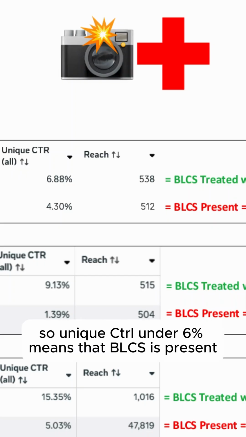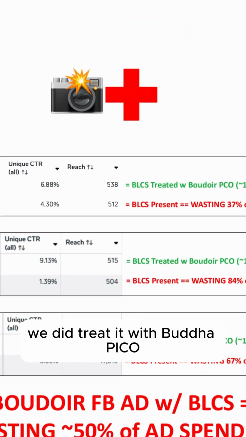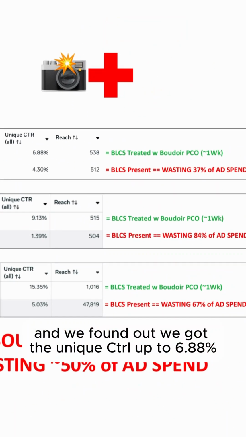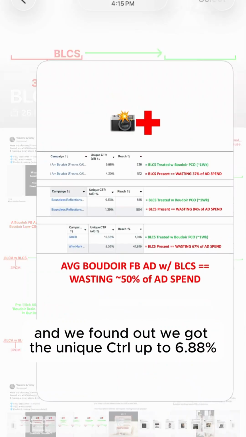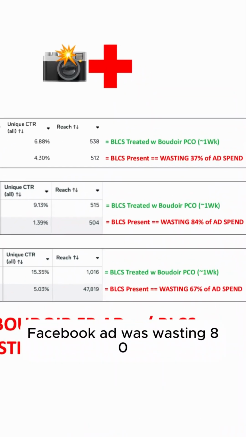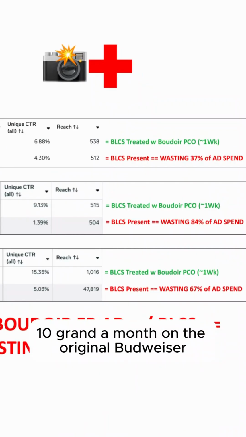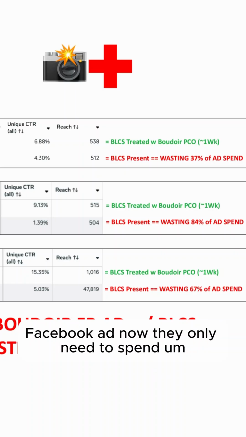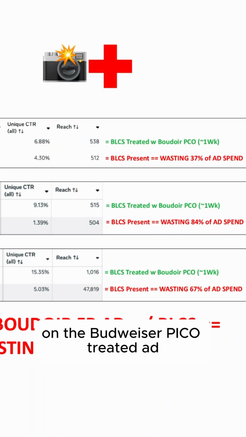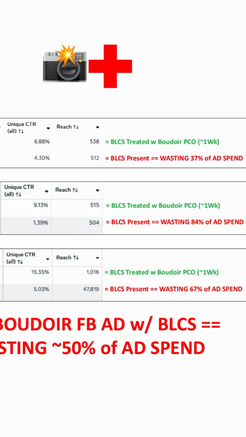So unique CTR under 6% means that BLCS is present, Boudoir low-click syndrome. But we got the treatment for it. We did treat it with Boudoir Pico. It takes about a week. And we got the unique CTR up to 6.88%. Now we found out that the original Boudoir Facebook ad was wasting 37% of ad spend. So if they're spending 10 grand a month on the original Boudoir Facebook ad, now they only need to spend $6,300 a month on the Boudoir Pico treated ad to get their ad into the same number of women's brains.